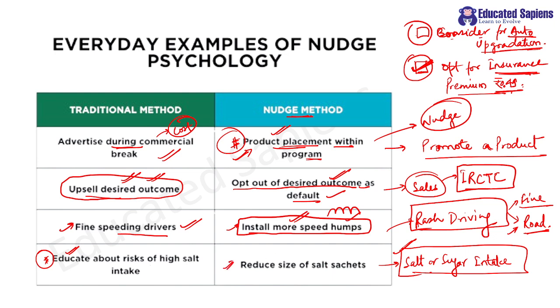Just reduce the size of the salt sachet, because what will happen if you reduce the salt sachet? The moment a person uses 2 sachets, he will start realizing, okay, I have used 2 sachets of salt, 2 sachets of sugar, what is happening to me? And that will eventually lead to lesser amount of salt or sugar intake.